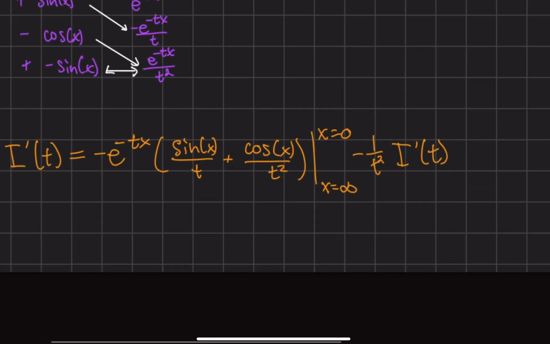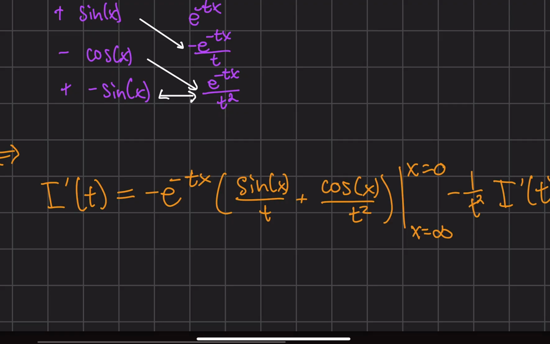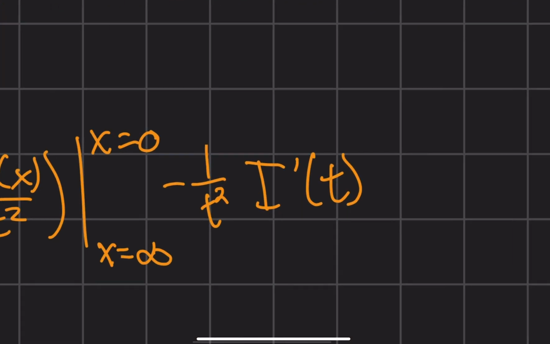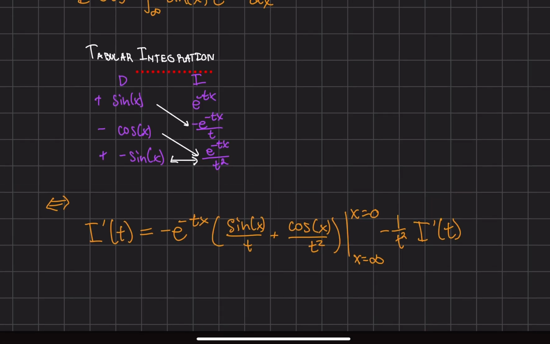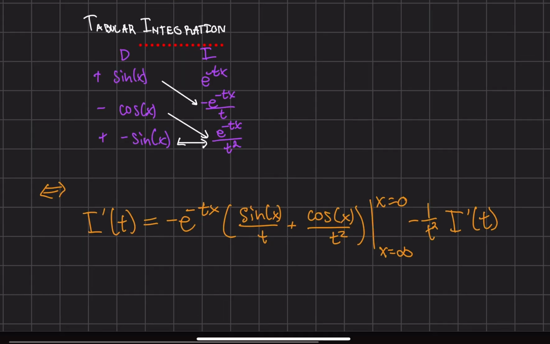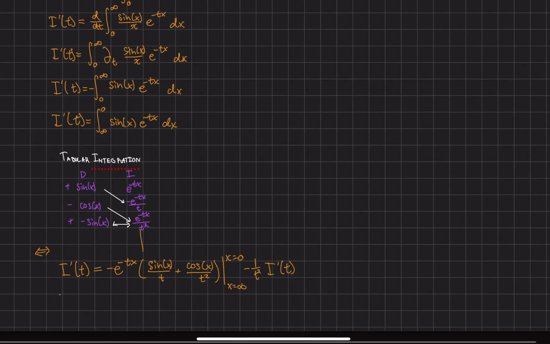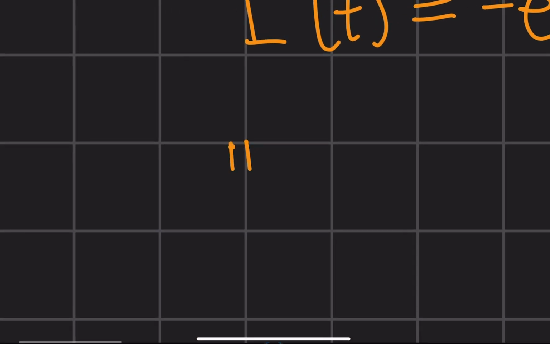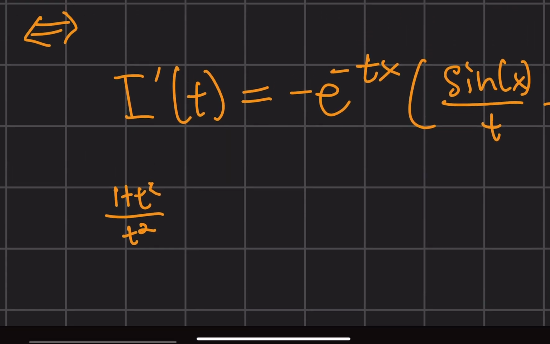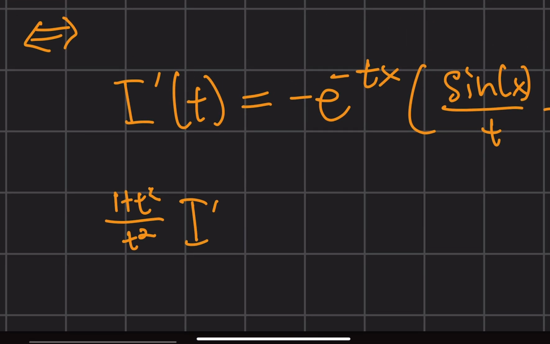Cool. So now what will I do? Well, I'll add this I prime of t to the left and right hand side of my equation. What that will do is make 1 plus t squared over t squared I prime of t equals this over here.